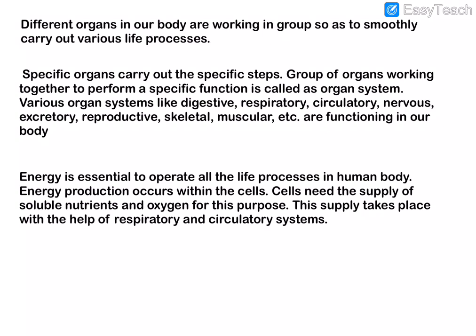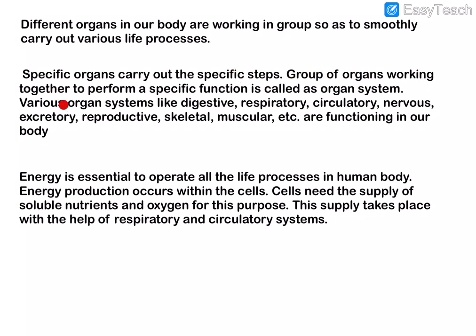Specific organs carry out a specific step. Breathing is done by our lungs. The circulatory system's main organ is the heart, and we also have the excretory system and the digestive system. A specific organ carries out only a specific life process.